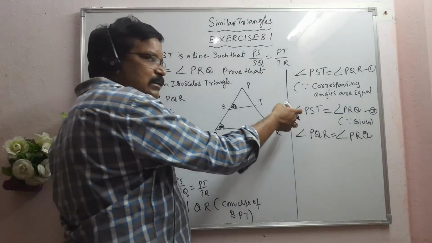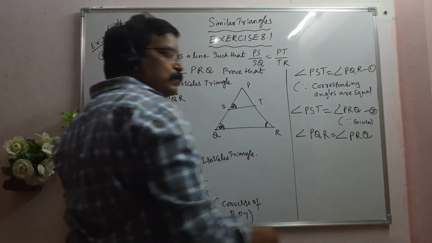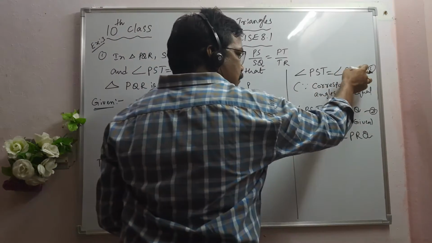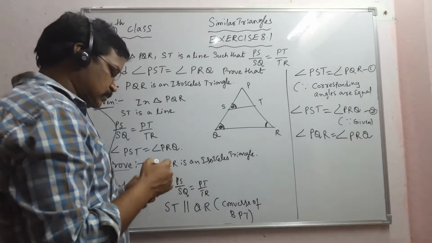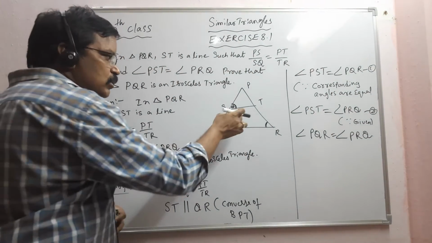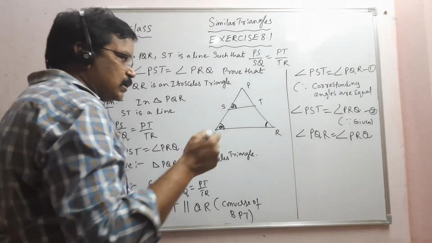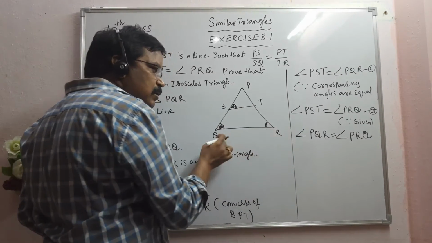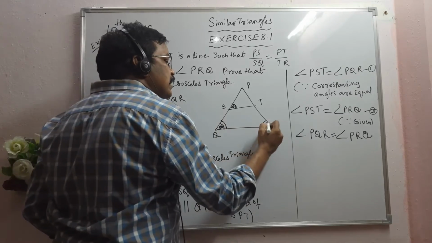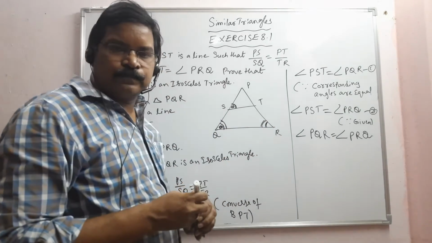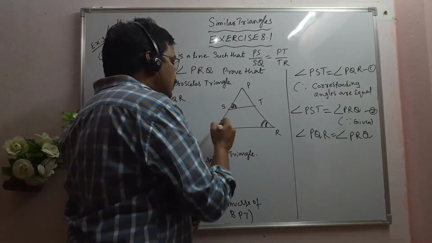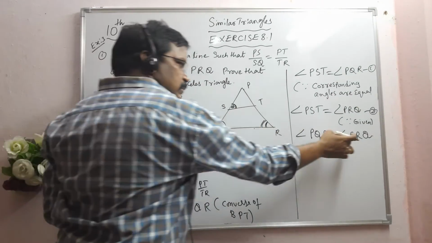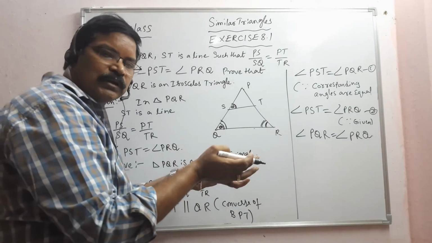Coming to the figure, in triangle PQR, angle PQR, this angle, and angle PRQ, this angle, both are equal.